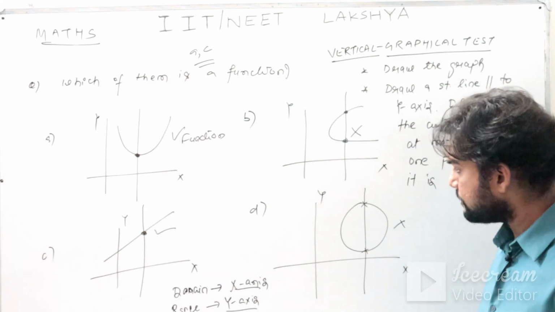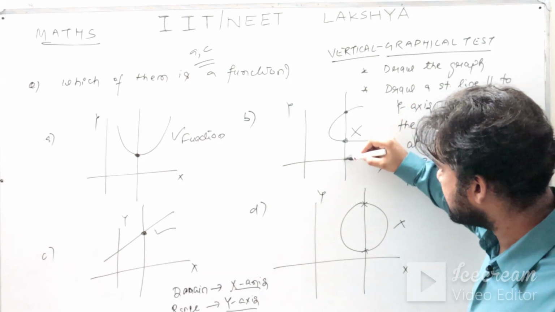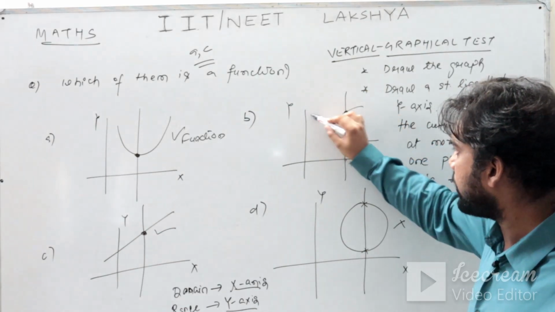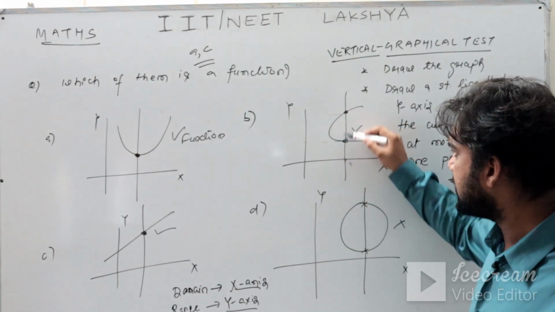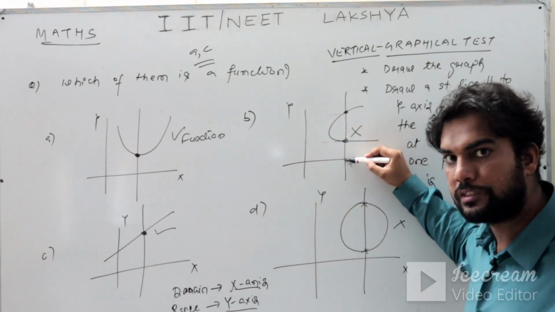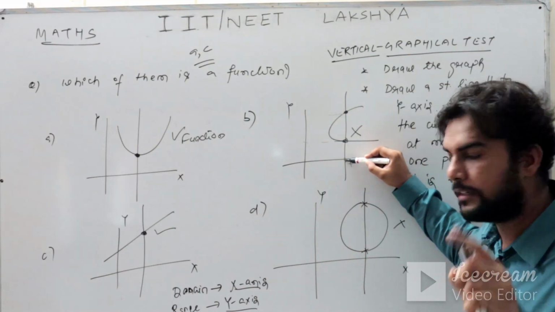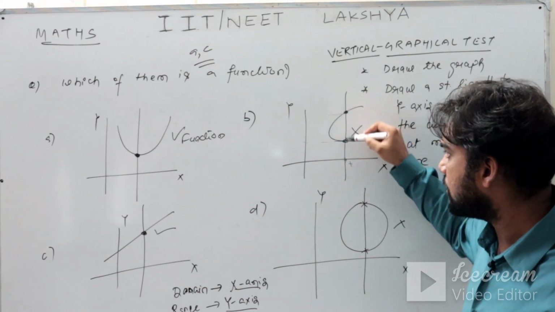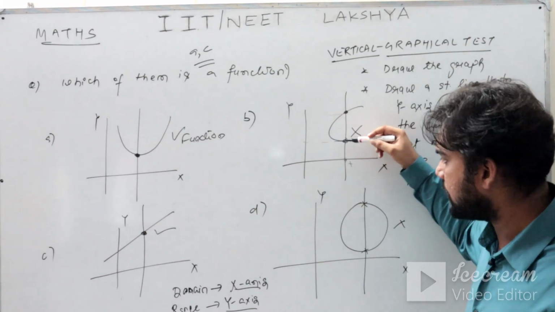Now observe here, this particular x is giving two values of y. What does it mean? It means that this particular x, which is an element of your domain, is related to two elements of codomain.